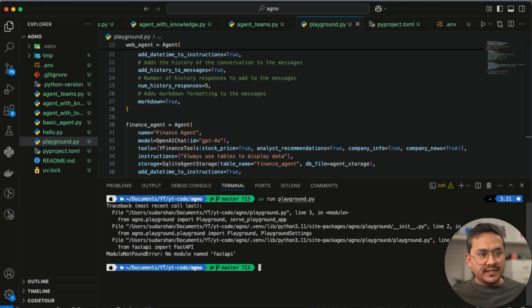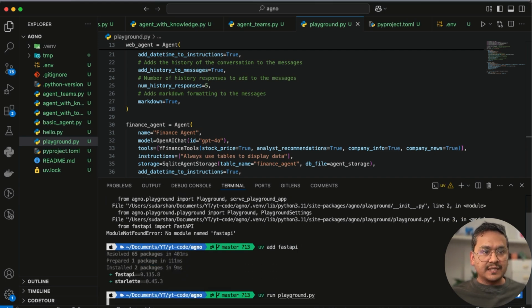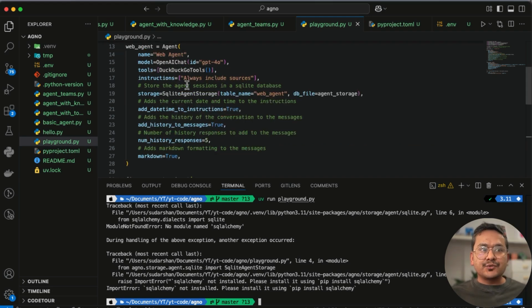playground.py. If I run this, it will say I need FastAPI. As I said before, I can say uv add fastapi. FastAPI is being installed. If I run this now, it says SQLAlchemy because we are using that to store all the sessions, the agent sessions, in the SQLite database. For that, we need to install SQLAlchemy.